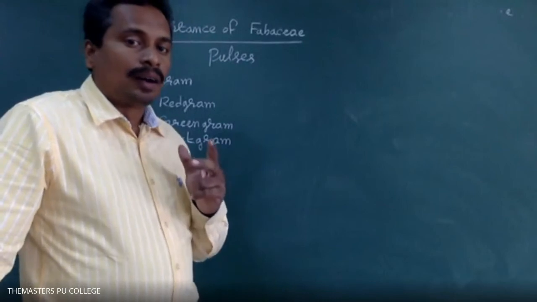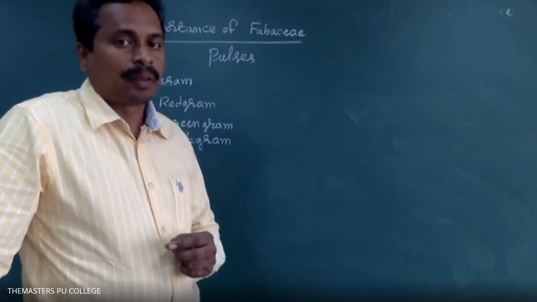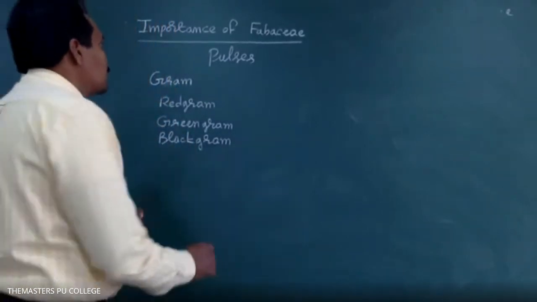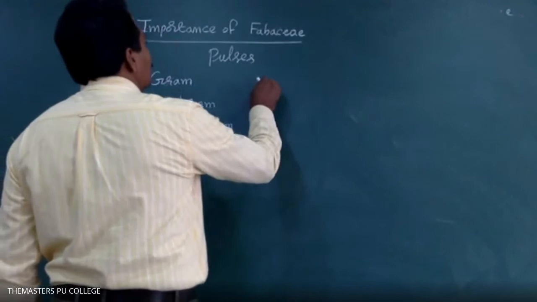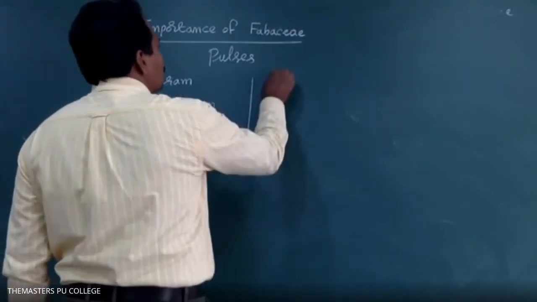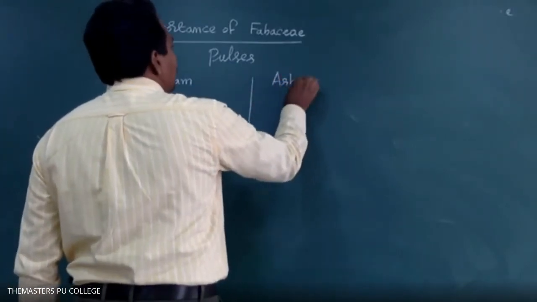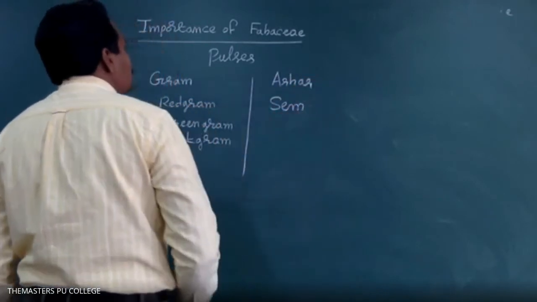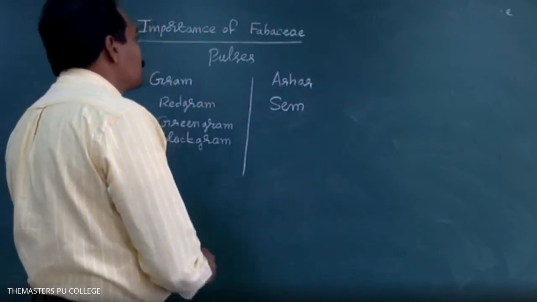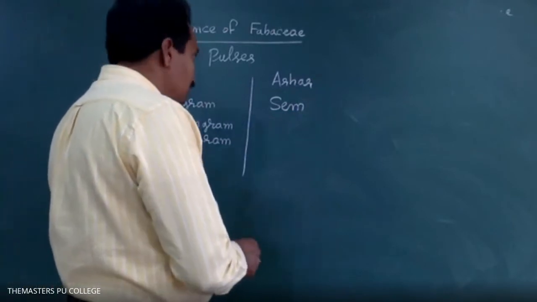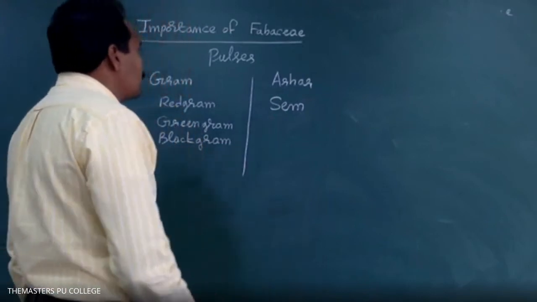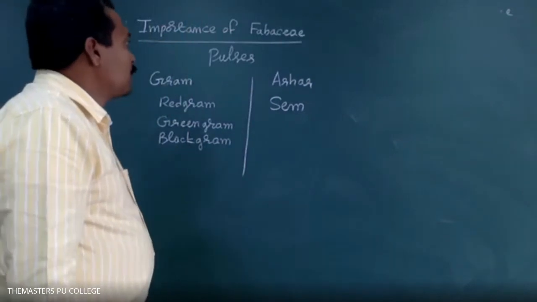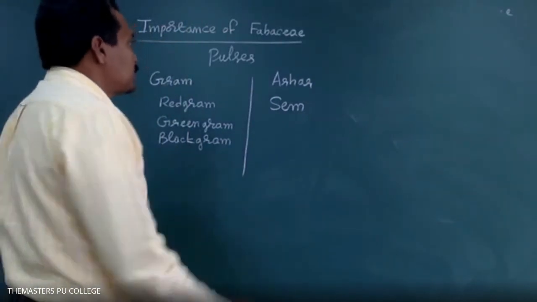Pulses are present in which family? Fabaceae family. Pulses: green gram, red gram, black gram, Bengal gram, the beans.